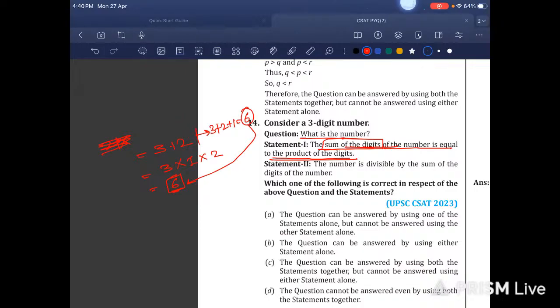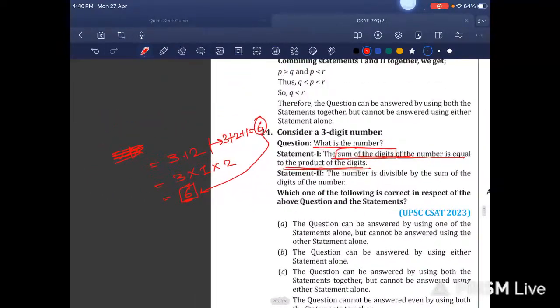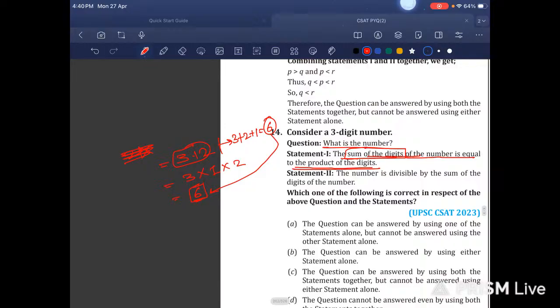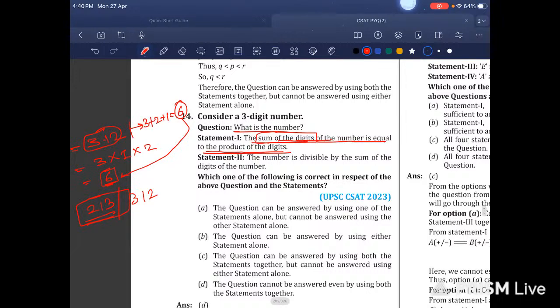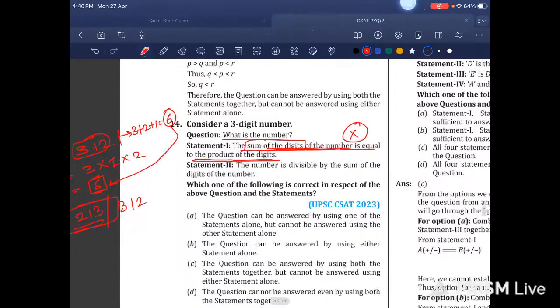Here I did addition: 3 plus 2 is 5 and plus 1 is 6. And by multiplication I got this 6. So 6 is equal to 6. That means multiplication is equal to addition. So they are talking about these types of numbers. It can be any number; this is one such number. It can be 213 also. It can be 213, it can be 312. So from this statement I am not able to answer perfectly which is my answer. So statement 1 becomes incorrect.